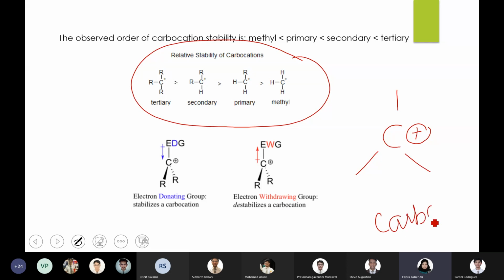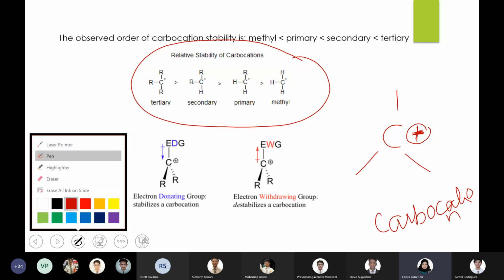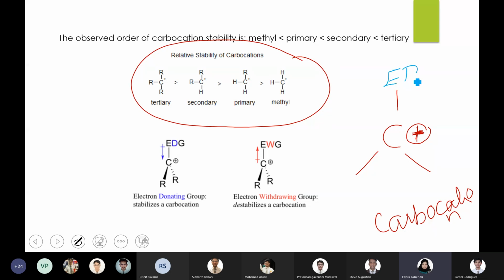So carbocation is a fragment of carbon chain which carries a positive charge, and there are 3 bonds and the fourth bond is broken, but that electron pair is taken away by something else. That is why carbon is getting a positive charge. So this is the simple structure of carbocation, right? Now if you consider the presence of an electron donating group, electron donating group means they will be pushing the electrons, donating the pair of electrons towards the carbon atom. The shared pair of electrons will be coming closer to the carbon.